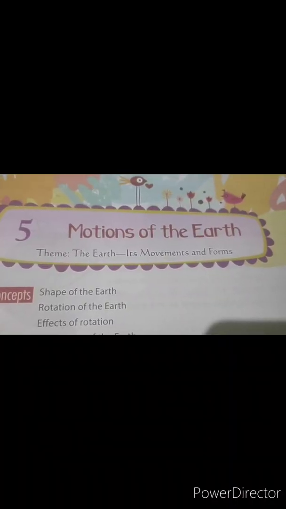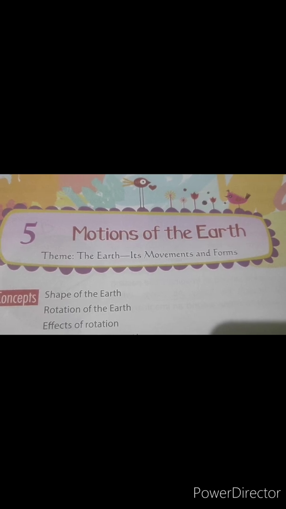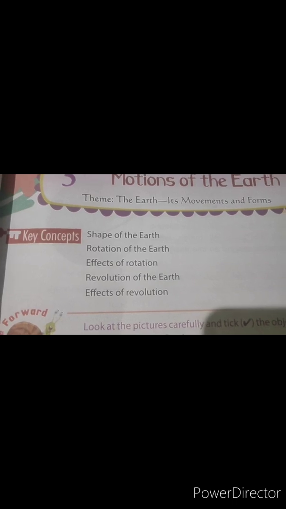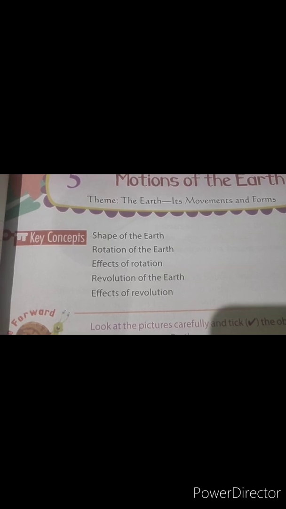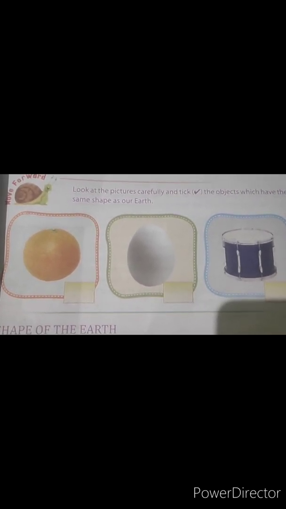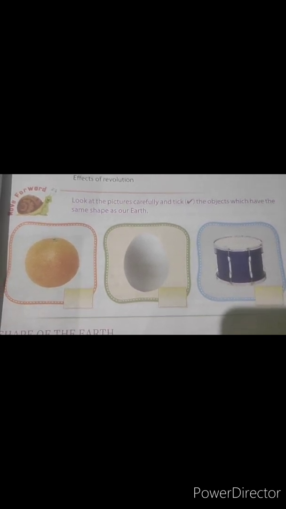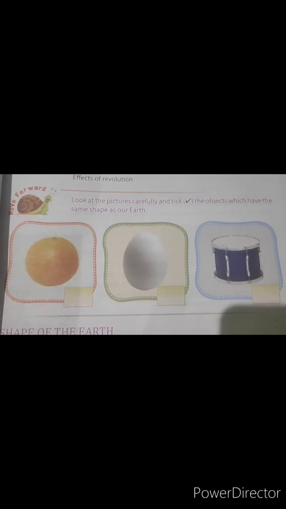Now come to the theme of the chapter, and the theme of the chapter is the earth, its movements and forms. Key concepts are shape of the earth, rotation of the earth, effects of rotation, revolution of the earth, effects of revolution. Now come to the next one. My dear students, you can see here are 3 pictures. Now what you have to do, you have to tick only on that object which has the same shape as our earth. Now come to the next topic, and the next topic is shape of the earth.